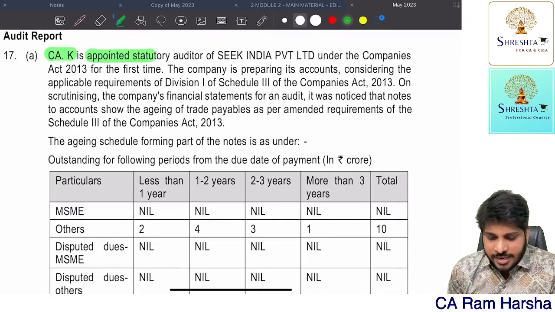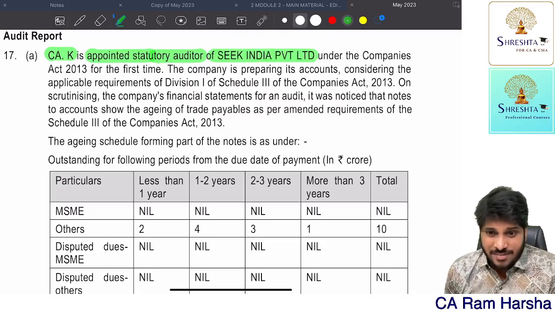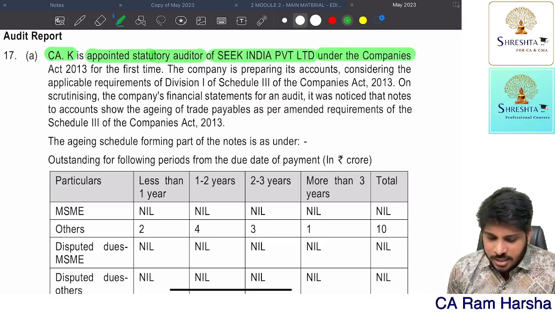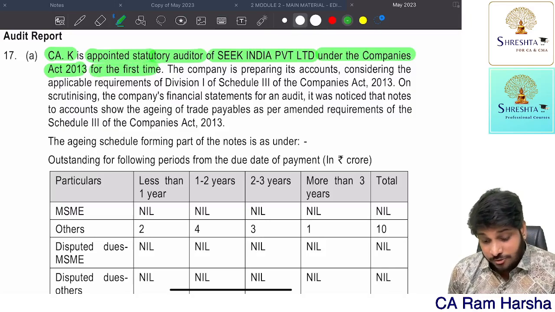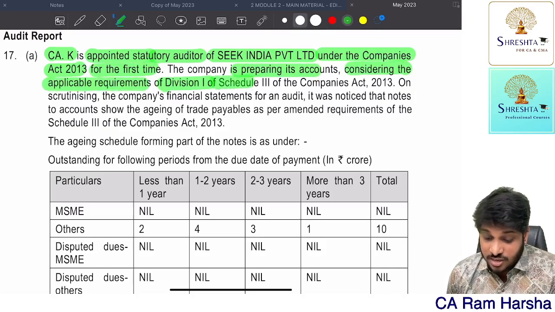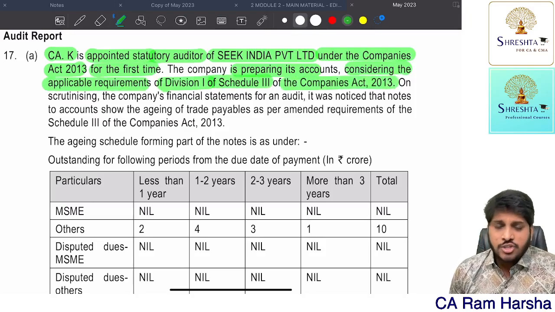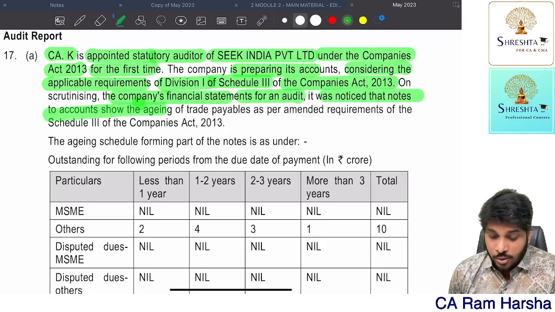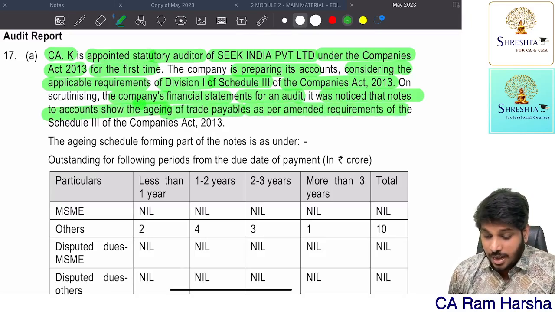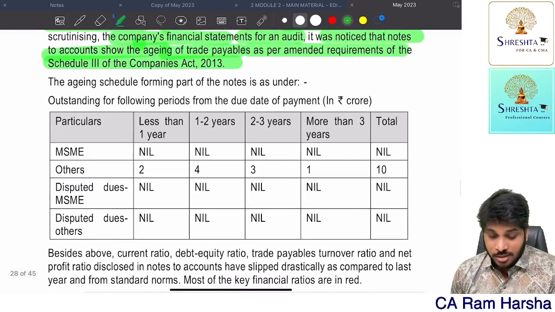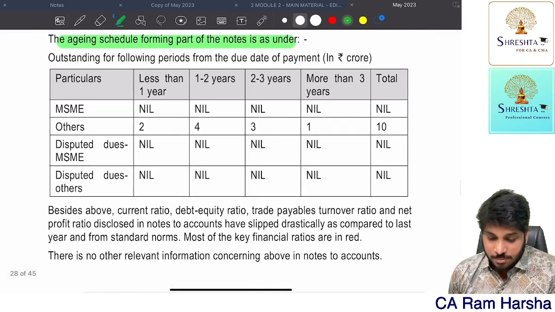CA K is appointed as statutory auditor for Seek India Private Limited under the Companies Act for the first time. The company is preparing its accounts considering the applicable requirements of Division 1 of Schedule 3 of the Companies Act. On scrutinizing the company's financial statements for an audit, it was noticed that notes to accounts show aging of trade payables as per the amended requirements of Schedule 3. The aging schedule was like below.